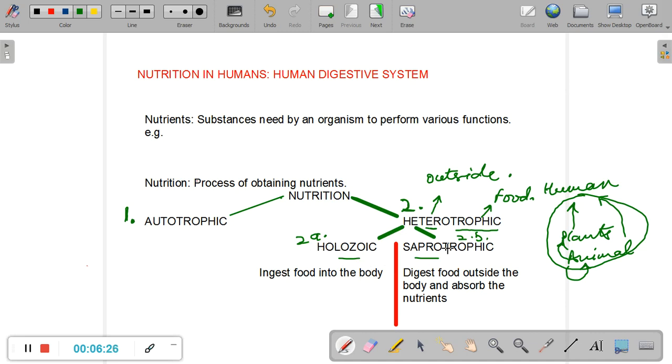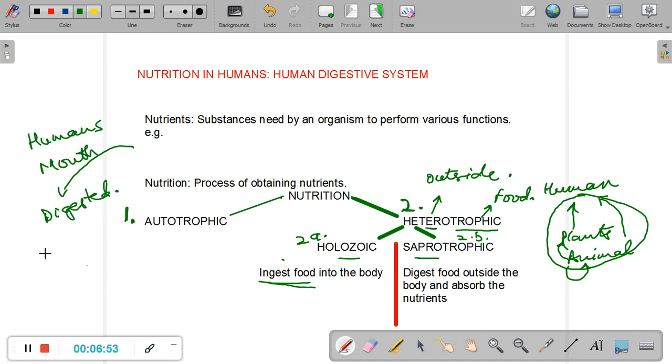Now, these terms might sound a little confusing and complex, but the concept is very simple. All the heterotrophs that ingest food into their body are called holozoic animals. Humans are holozoics. Why? Because we have a mouth, and through this mouth we take food inside our body where it is digested.